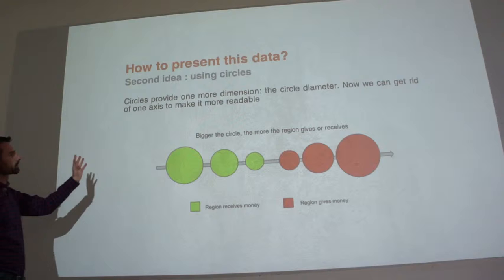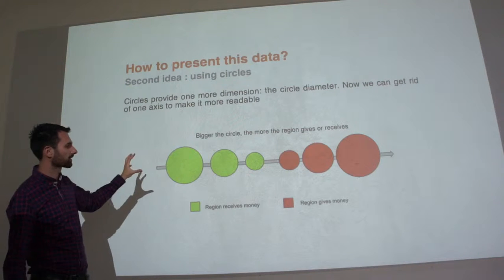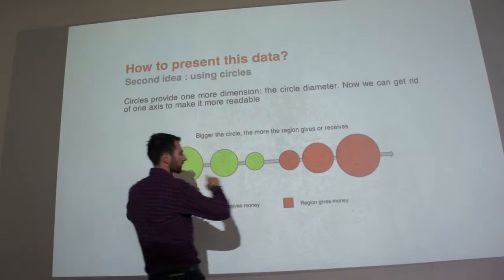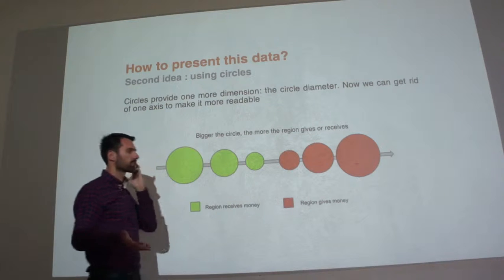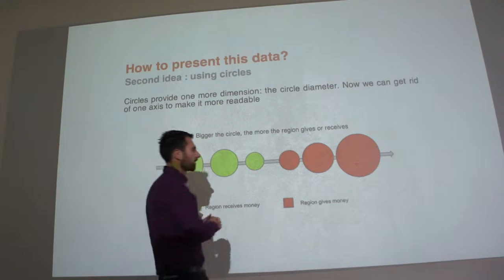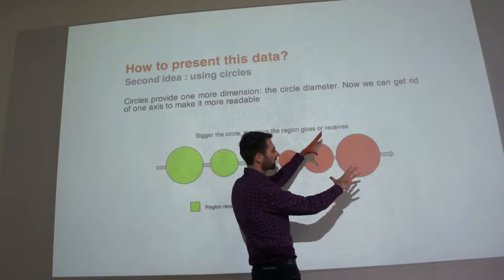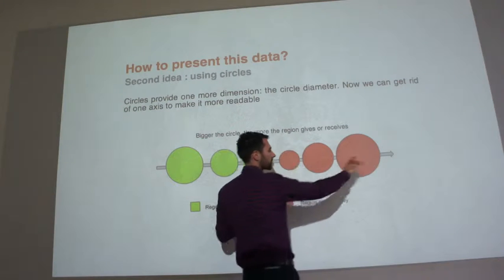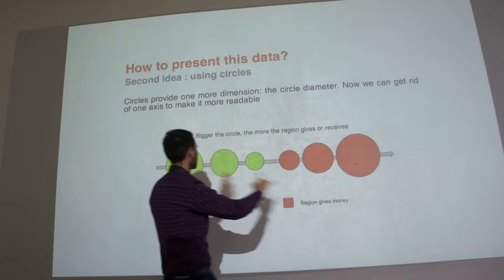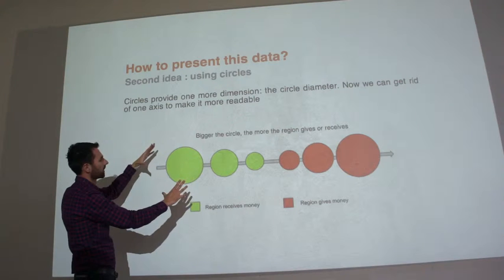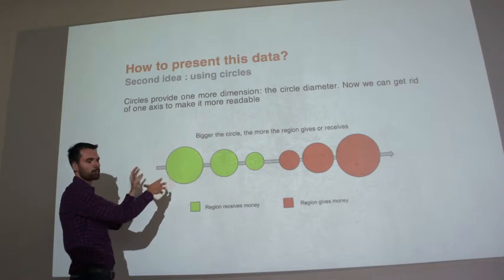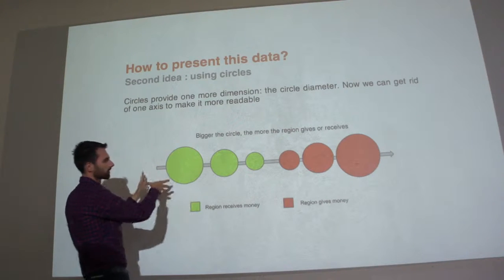And the idea was to get rid of one of the axes, and then to display everything on one axis. So if the assumption is right, we should have the biggest red circle on the right, where the richest regions are, and on the left you should have the biggest green circle, where the regions receive more money because they are the poorest.